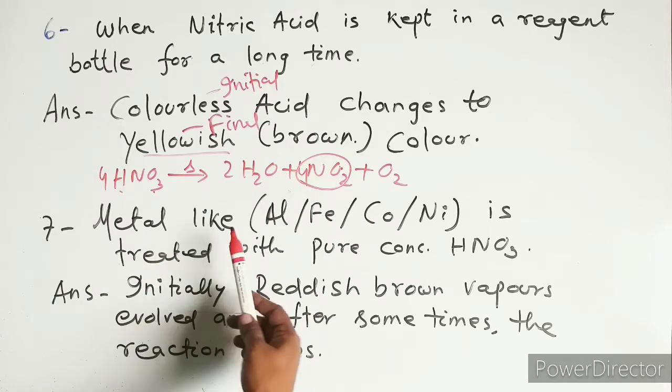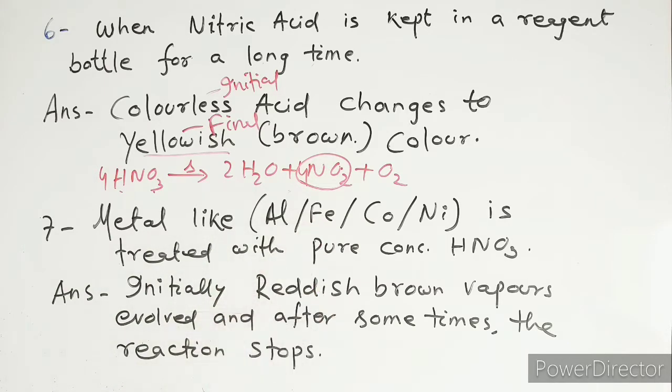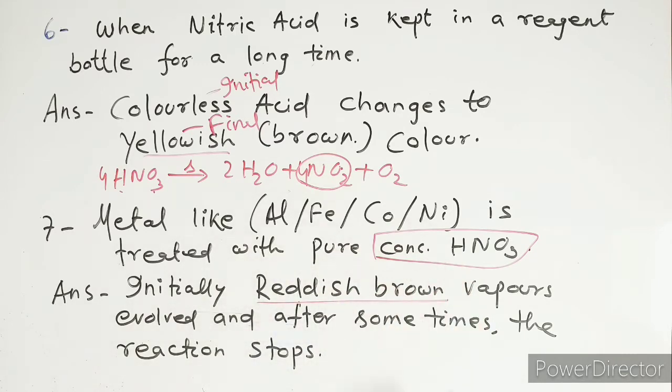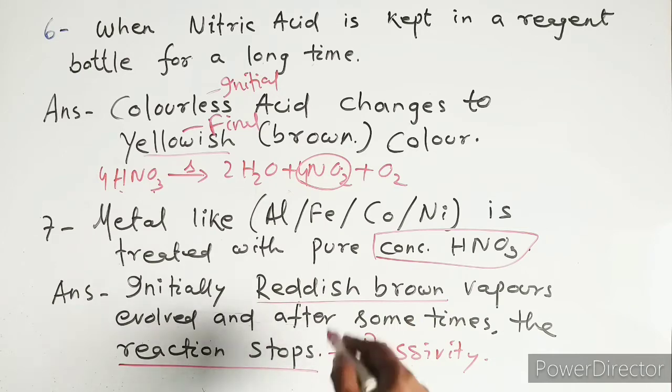Next, metals like aluminum, iron, cobalt and nickel are treated with pure concentrated nitric acid. When the reaction first starts, initially reddish brown vapors are evolved because we have taken concentrated nitric acid, and after some time the reaction stops. Why does the reaction stop? Due to passivity. This means a thin oxide coating is formed over the metal, and that is why the reaction cannot take place and stops.